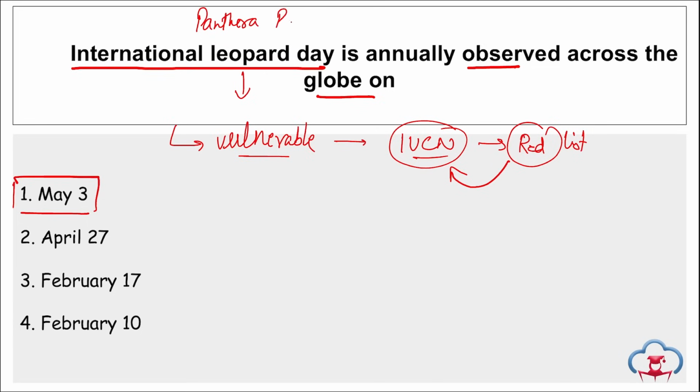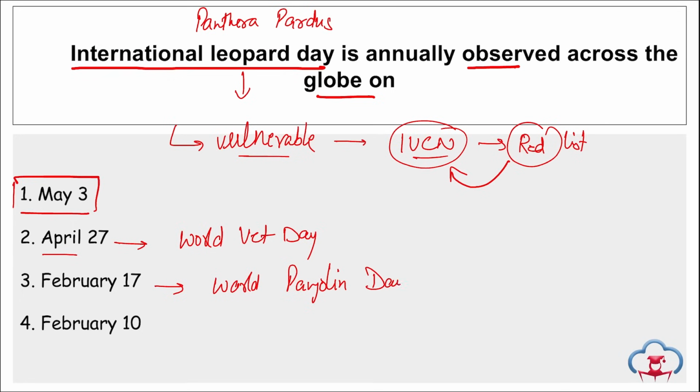Panthera pardus. Right? Take a note of this. Then coming forward, April 27, what do we observe this day? This day is observed as World Veterinary Day. 17th of Feb is observed as World Pangolin Day. And 10th of Feb is observed as UN International Day of the Arabian Leopard.